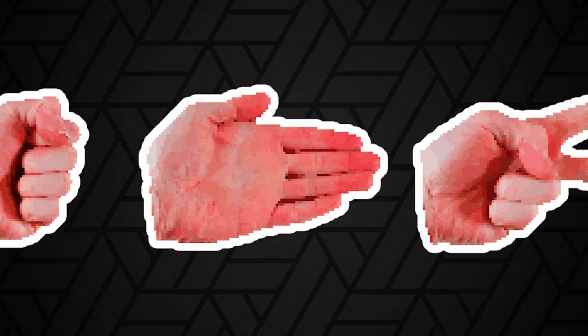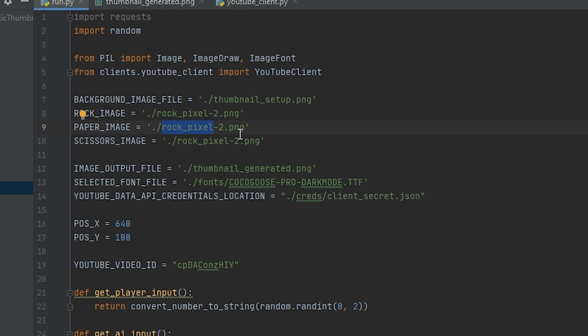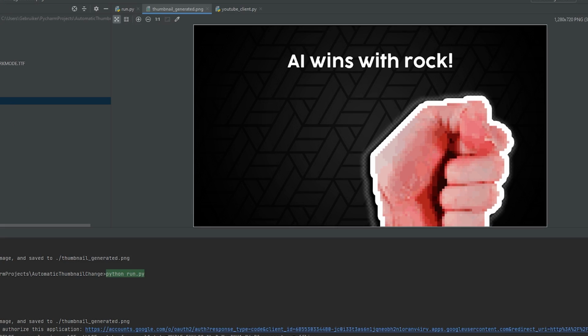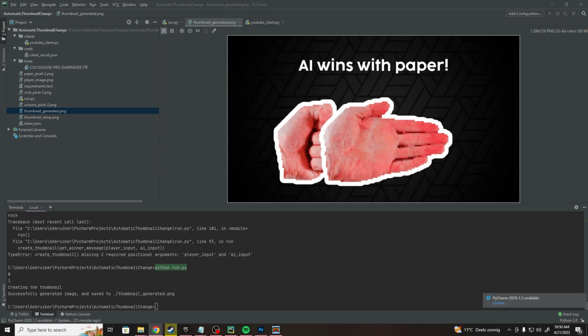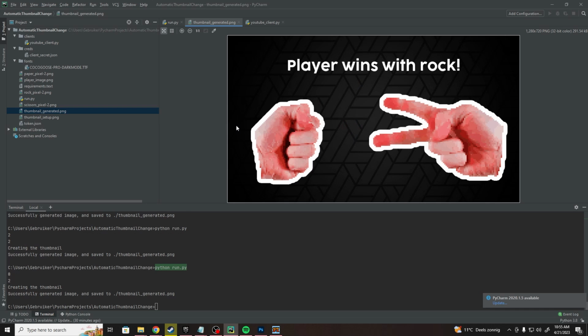Great, that's done. Not bad, considering. I then set a few constant variables in Python that resembled the images, and based on what the player or the AI choose, the right image would appear on screen. I am so tired.